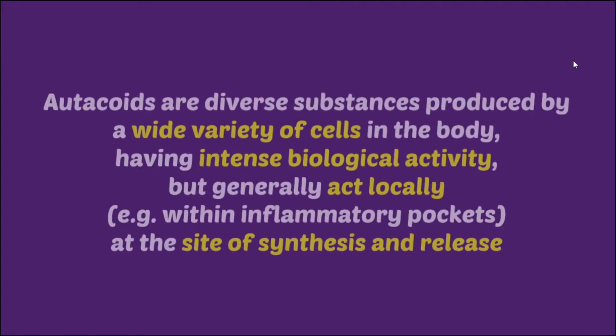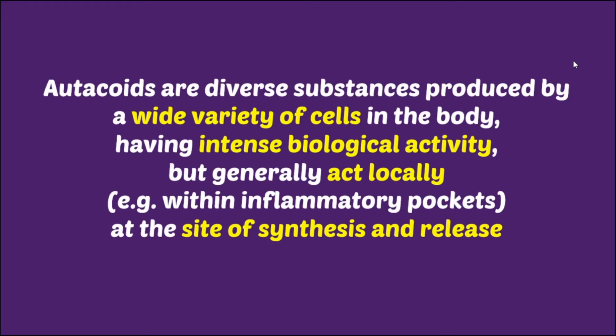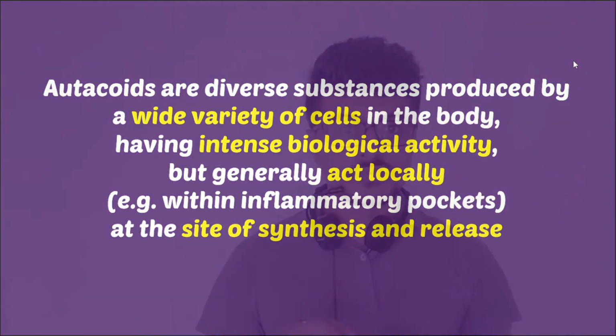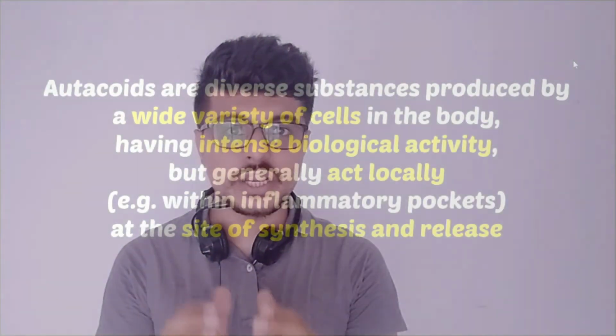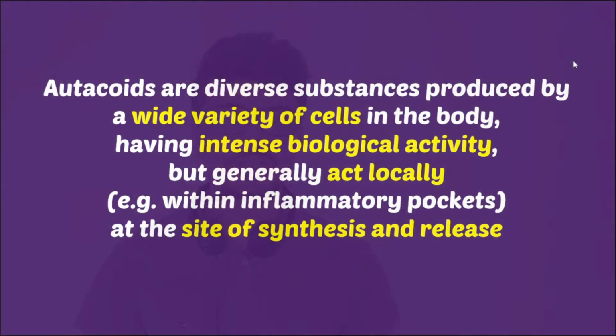Moving on. Autocoids are diverse substances produced by a wide variety of cells in the body. So ultimately, these chemicals are produced by different cells. Let's say histamine. The name itself suggests tissue amine. Hist means tissue, so it is tissue amine. Now histamine is present in all the cells of our body. While there are many other examples like leukotrienes are there, prostaglandins are there, 5-HT, that is 5-hydroxytryptamine is there, which is not present in all the cells, but a specific variety of cells are producing this kind of chemicals.